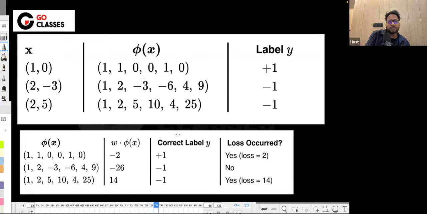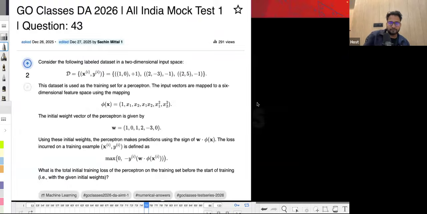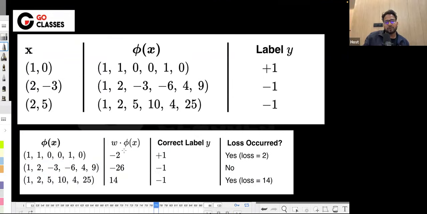And now you can have w into phi x. W is given to you, and you can just take the dot product with the w. W must be your 6 dimension. So this w is given to you, and they are asking with respect to the initial w only. This w is given as minus 2, minus 2, 6, 14, and the correct label is also given, plus 1, minus 1, like that. Since this is coming out to be negative, and the correct label is positive, yes, there is a loss, right? In other words, if you just do the multiplication of this, it is negative.